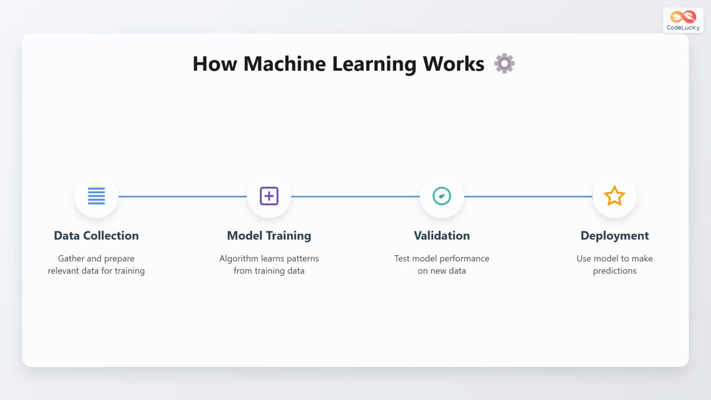Machine learning works through a series of steps. First, relevant data for training is gathered and prepared during the data collection phase. Then, during model training, an algorithm learns patterns from this training data. The model's performance is then tested on new data through a process called validation. Finally, the trained model is used to make predictions in a phase called deployment.